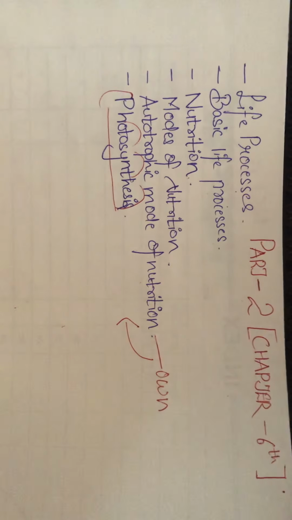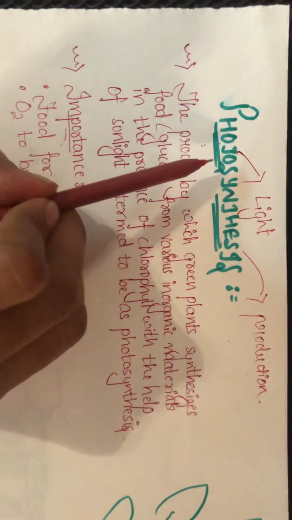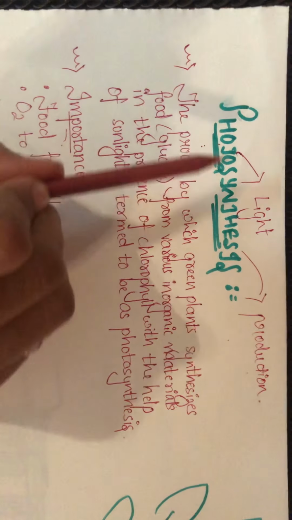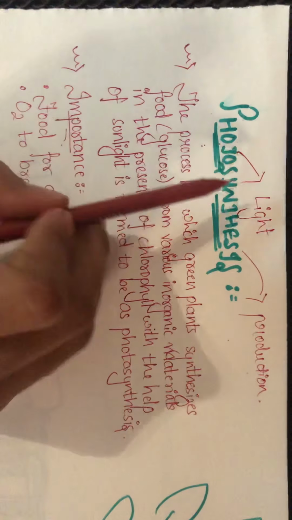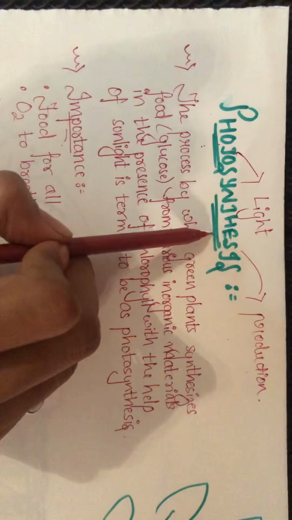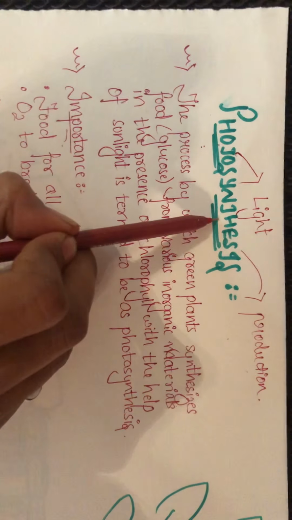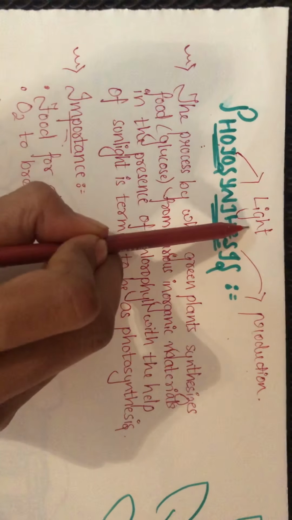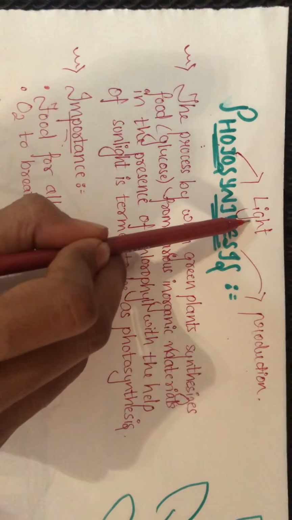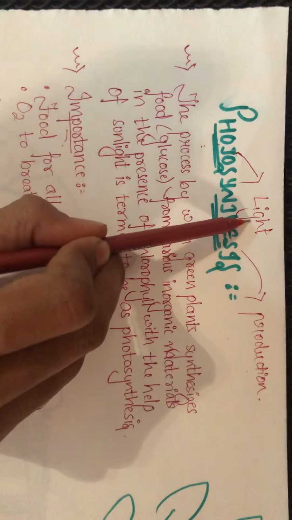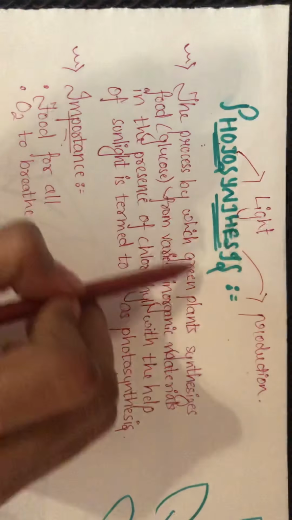Now, talking about photosynthesis, what do we mean by photosynthesis? Photosynthesis is a word which is derived from Greek words, wherein photos means light and synthesis means production. So photosynthesis means production in the presence of light. The production of what? The production of food in the presence of light with the help of chlorophyll by the plants.